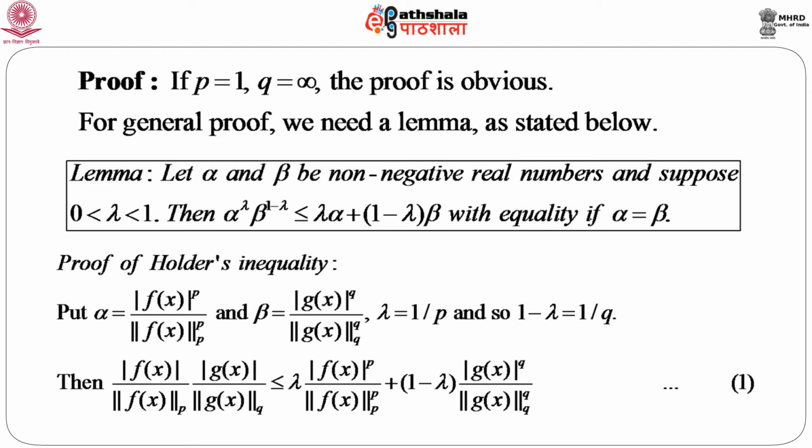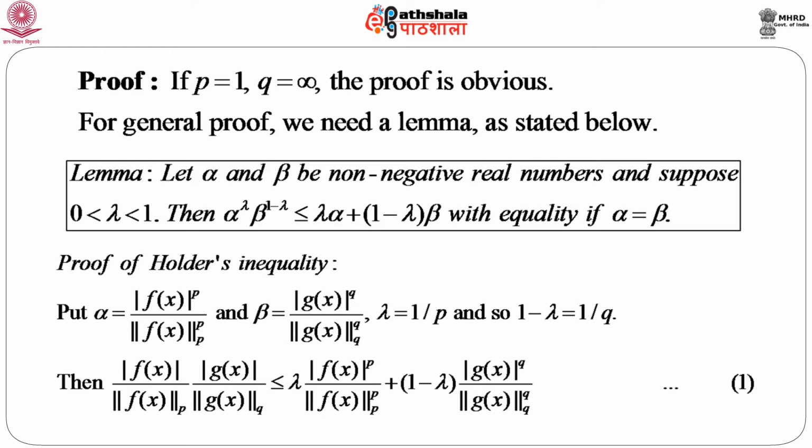And then if we apply this lemma, we see that alpha to the power lambda and beta to the power 1 minus lambda, the left hand side, is equal to the modulus of f(x) into modulus of g(x) divided by the norm of f of order p into the norm of g of order q, which is less than or equal to lambda times alpha, which is given as this, plus 1 minus lambda times this.